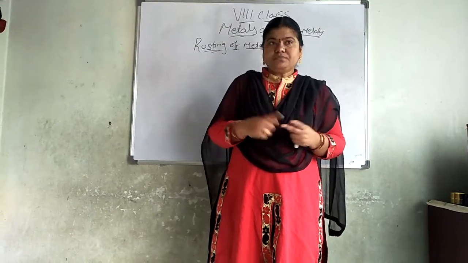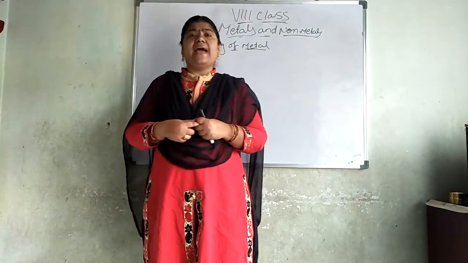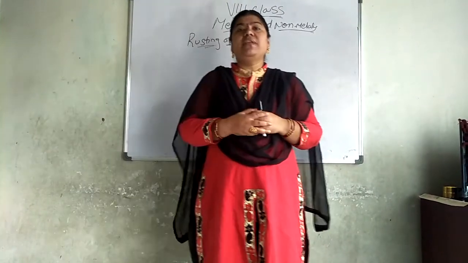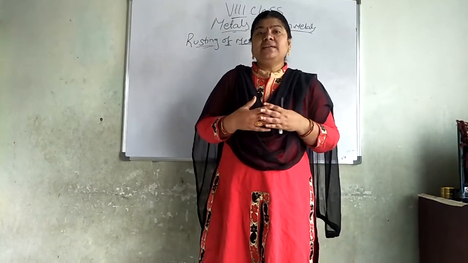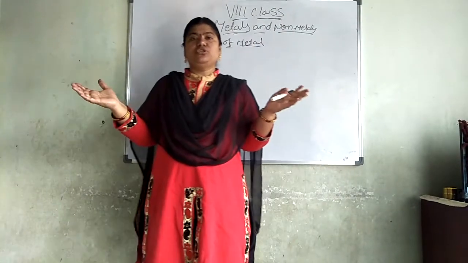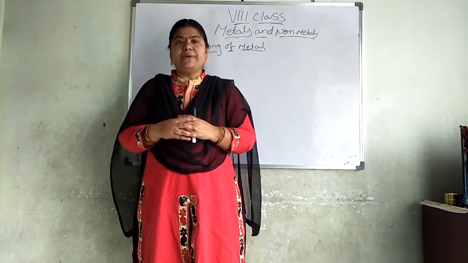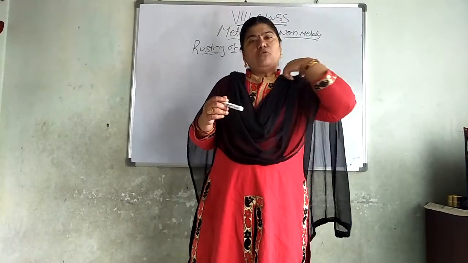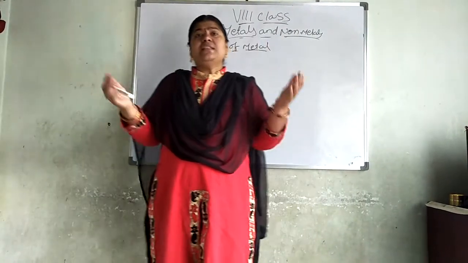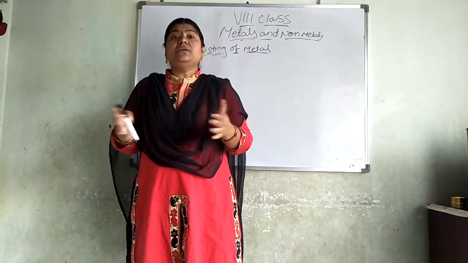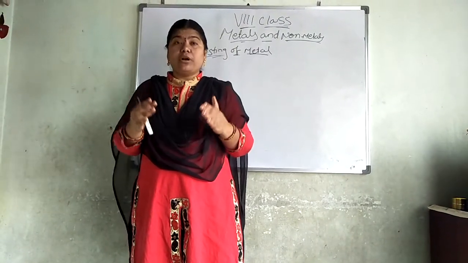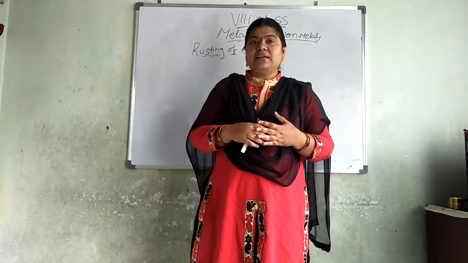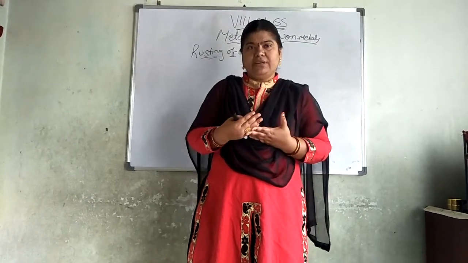Two things are there. When iron reacts with atmospheric moisture, air or water, it will get rusted. When it is exposed to moist air or water, it gets rusted. The outside things react with the moisture present, the water particles, and the oxygen present outside. Because of that, they change into brown in color.